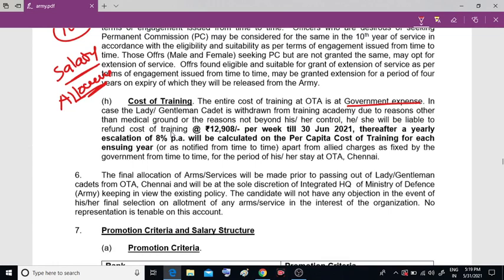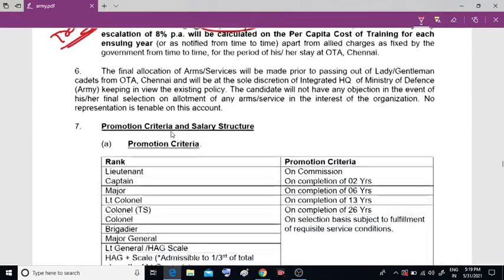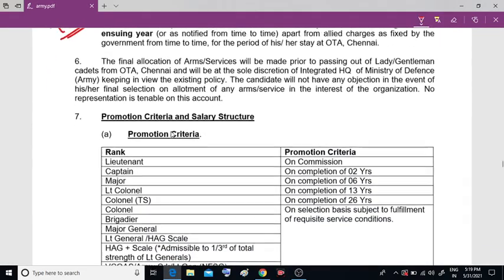So if, during training, you leave that training or that government institute or that hostel, you have to pay this amount due to the loss of that one, right? So don't do like this, don't leave, right?